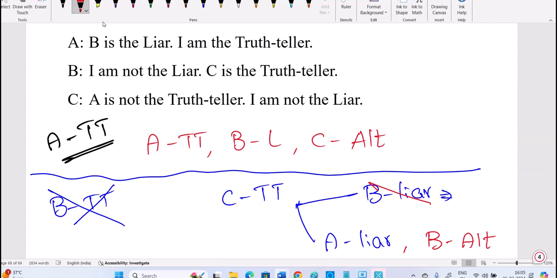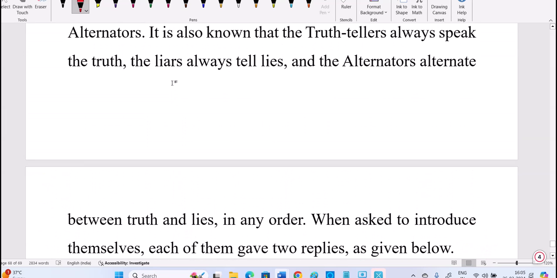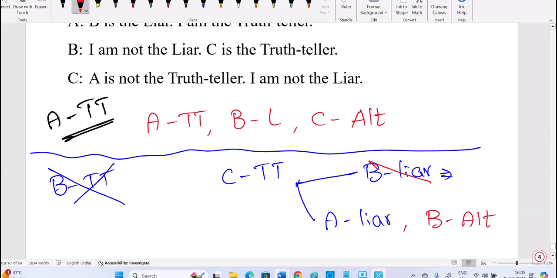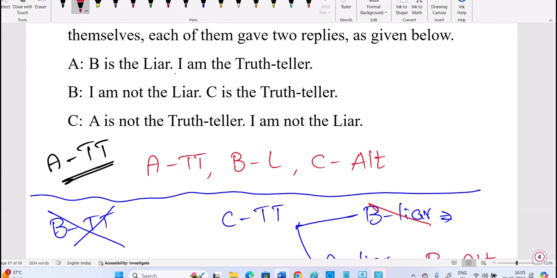Or maybe going deeper into the meaning of alternator here. Alternately he speaks truth and lie. Maybe I am taking the first one as truth, the second one should be false; if the first one is false, the next should be true. Maybe we'll check now, B here also. C is the alternator.